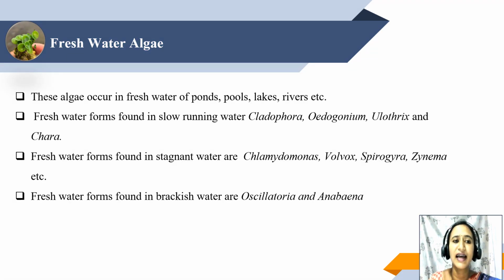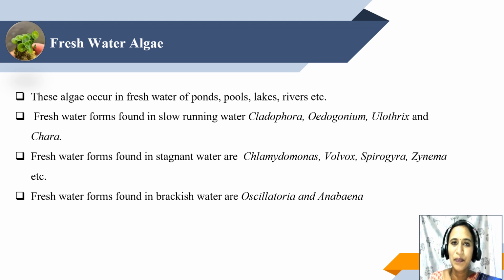Freshwater algae: what does freshwater mean? These are pure water bodies such as ponds, pools, lakes, rivers, etc., where you can find different algal growth. Sometimes you can find algae growing in slow running water, such as Cladophora, Oedogonium, Ulothrix, and Chara.